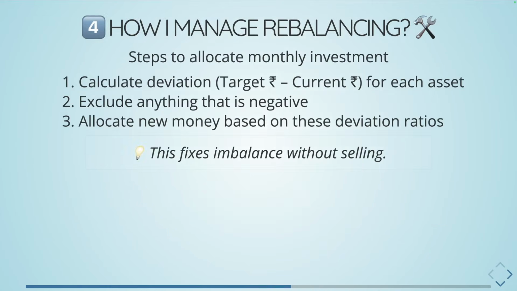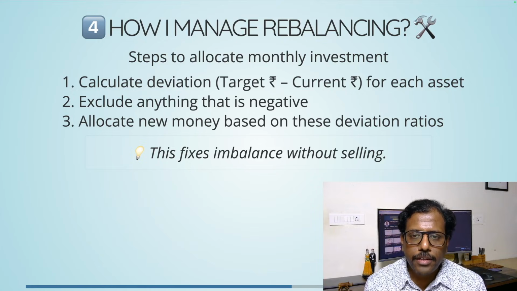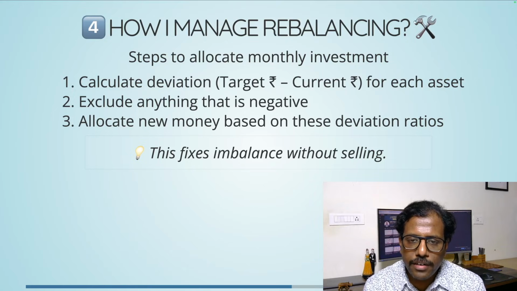So what does it mean? This is how I allocate the monthly investment. I calculate the deviation for each asset class: what is the target value and what is the current value. I exclude anything that is negative, meaning the current value is higher than the target value, so that asset class is over its set target. I then allocate new money based on the deviation ratios, and this fixes the imbalance without selling any asset.